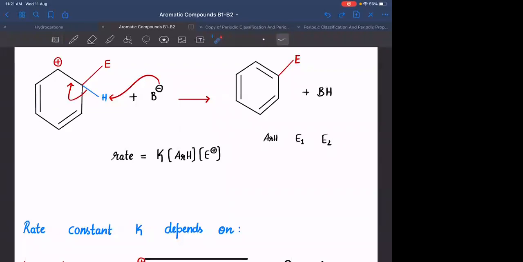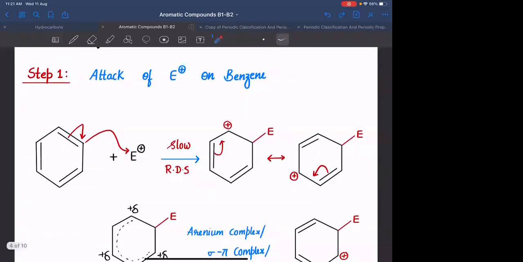Okay, ये condition हुआ. दूसरा, मान लेते हैं the electrophiles are same. In both the reactions, I'm taking the same electrophile, but I'm varying the aromatic compound. Okay, I'm varying the aromatic compound. The aromatic compound which is highly reactive, can I say in that case the rate will be more? How to compare the reactivity of the aromatic compound? How to compare it? अभी ये जो electrophile है, it is approaching this benzene ring because of the presence of electron density inside it. ये electrons है इसके अंदर, hence it is approaching this particular benzene ring.